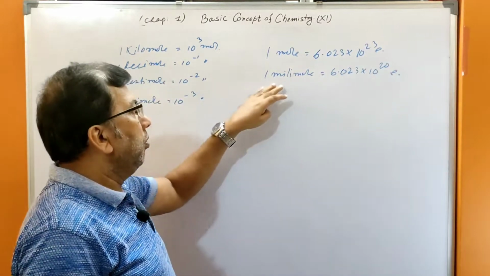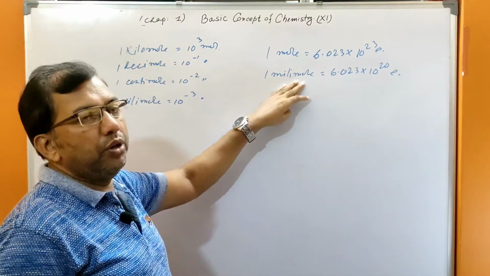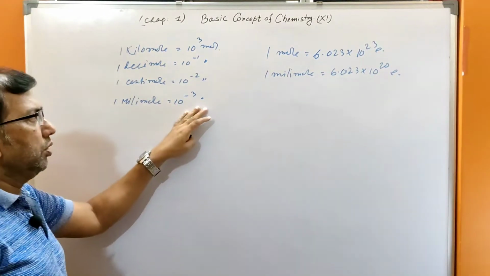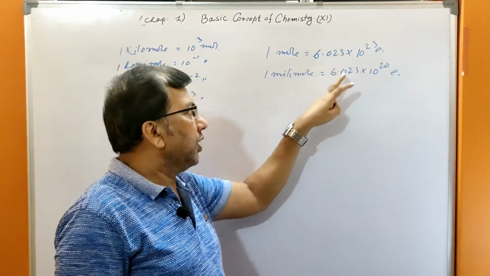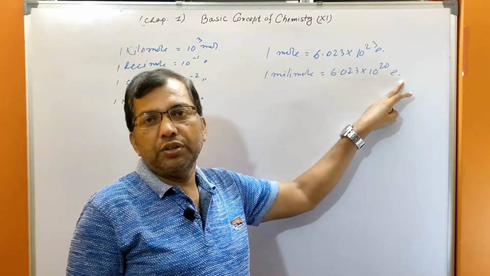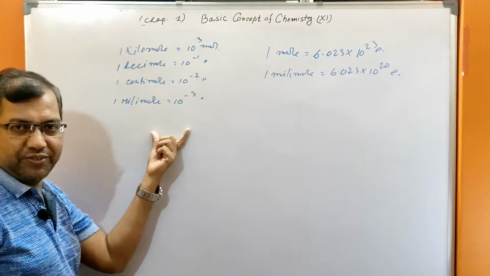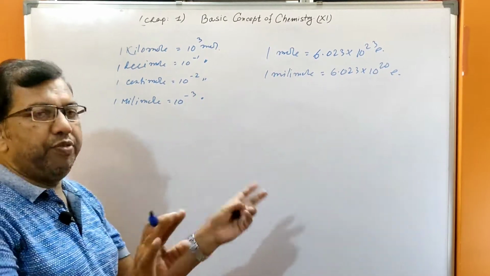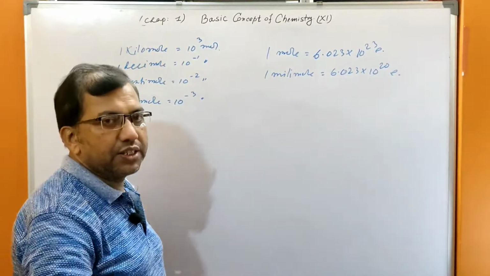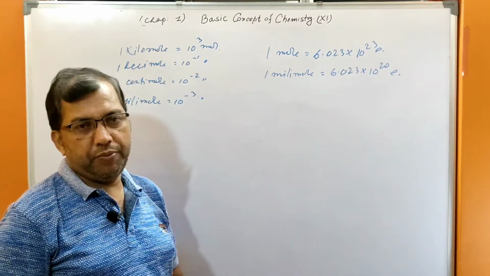So what will be the value of 1 millimole of electrons? 1 millimole means 10 to the minus 3, so it becomes 6.023 into 10 to the 20 electrons. For this conversion you should know this. I am just preparing you so that in the next classes there will be no problems.